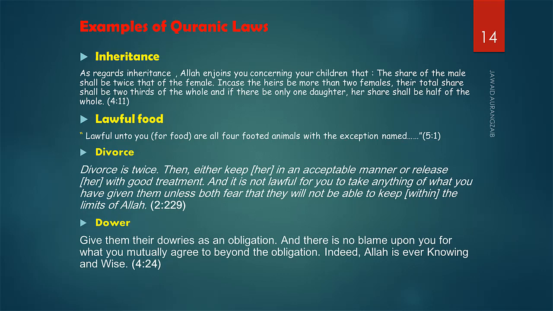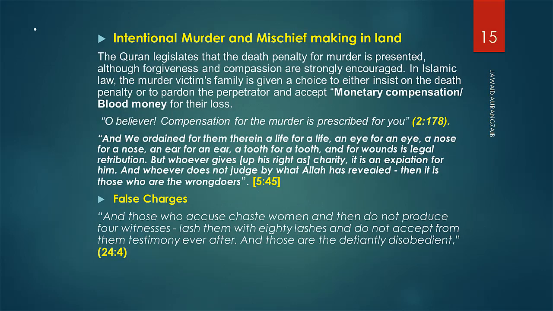Furthermore, laws about divorce are mentioned in the Quran, that divorce is twice. It is mentioned in Surah number 2, verse number 2 to 9. Furthermore, laws about intentional murder are mentioned in the Quran, that if a person kills a person intentionally, he will be executed. That law is given in the Quran. Furthermore, death penalty is given for those who are making mischief in the land, fasad fil arz. So these are a few examples of laws which are given in the Quran.